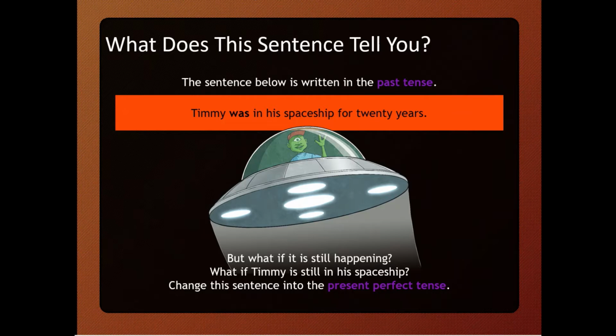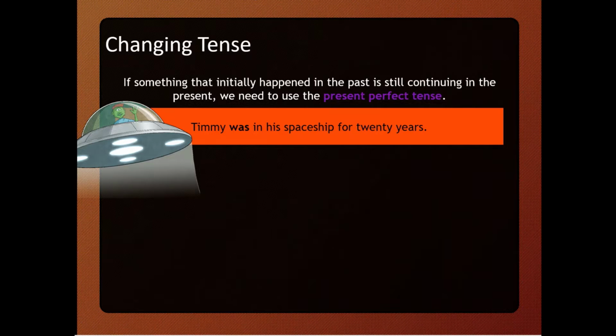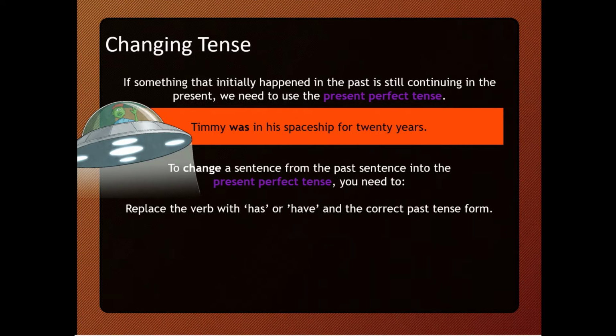Timmy was in his spaceship for 20 years. But what if it is still happening? What if Timmy is still in his spaceship? You need to change this sentence into the present perfect tense. So, changing the tense: if something that initially happened in the past is still continuing in the present, we need to use the present perfect tense.